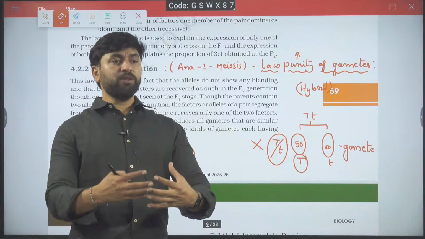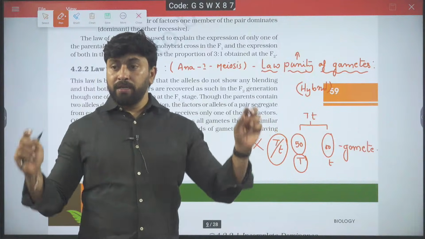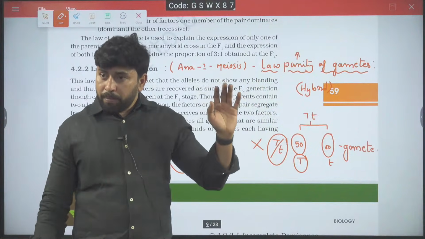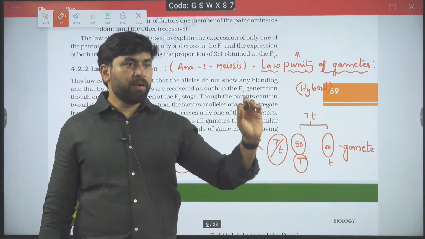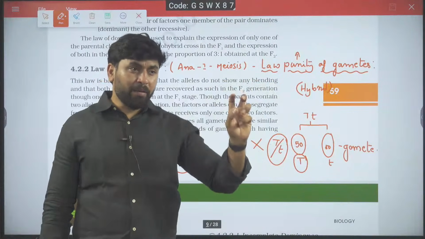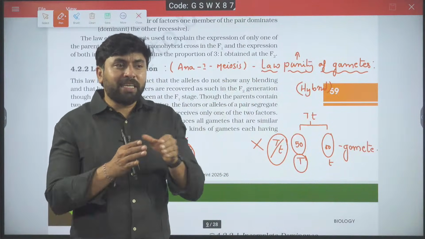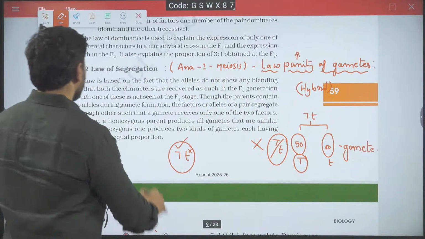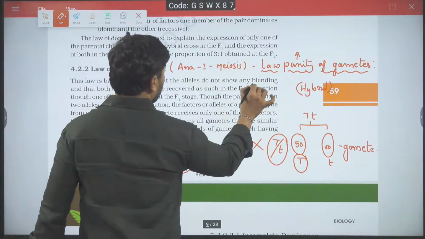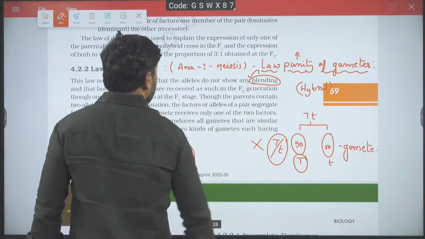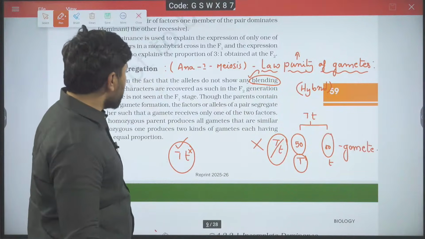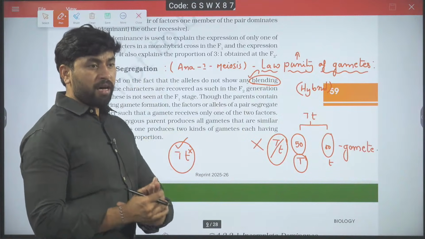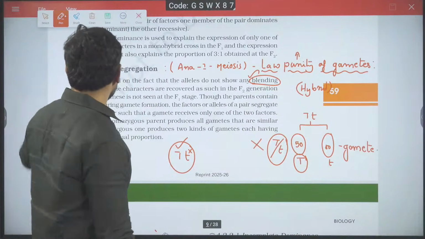That's the reason why, when they segregate, capital T will go to one gamete and small t will go to another gamete. They never go to gametes mixed. This concept is given by Mendel, because Mendel says that characters never blend. Blending means mixing of characters, which never occurs. This phenomenon is called the law of purity of gametes.